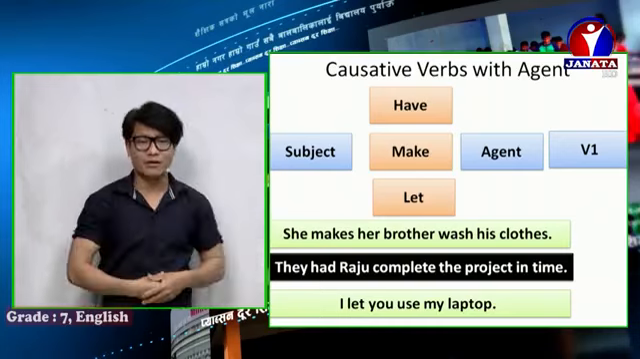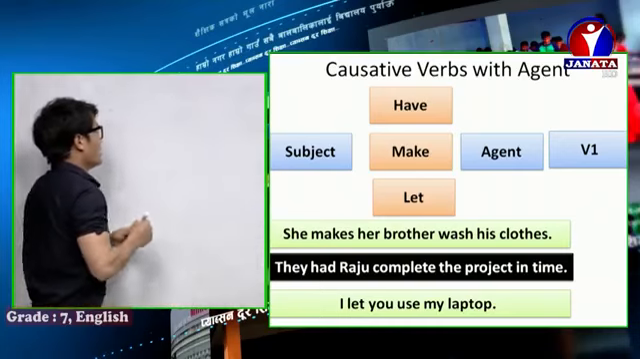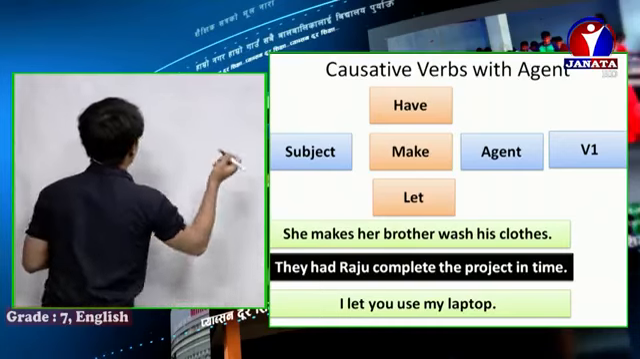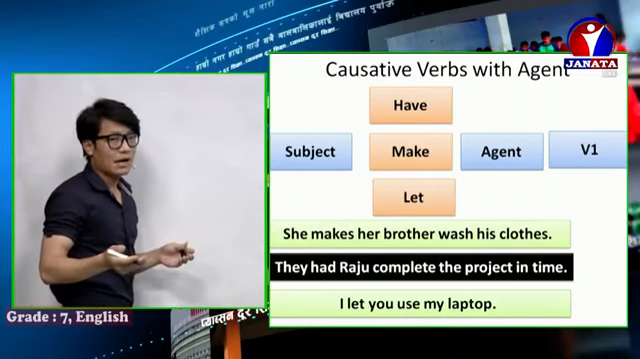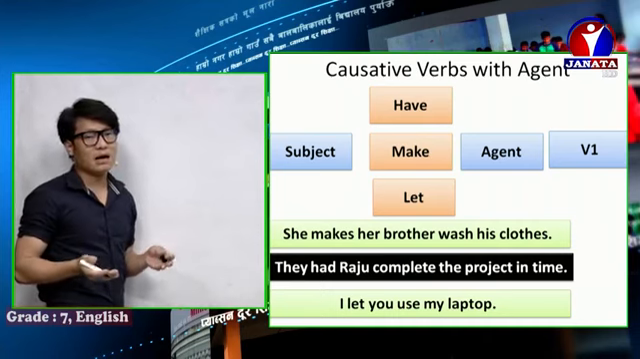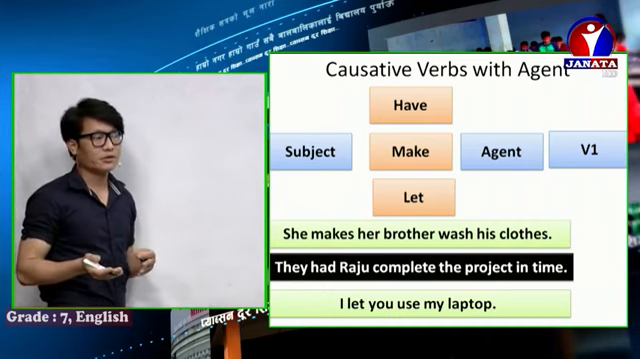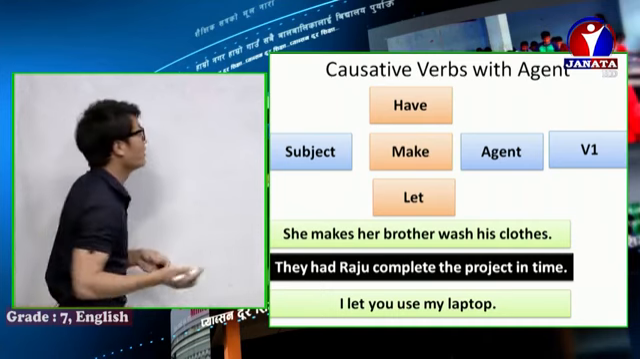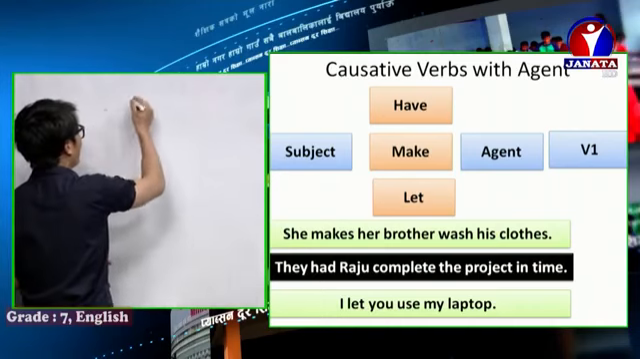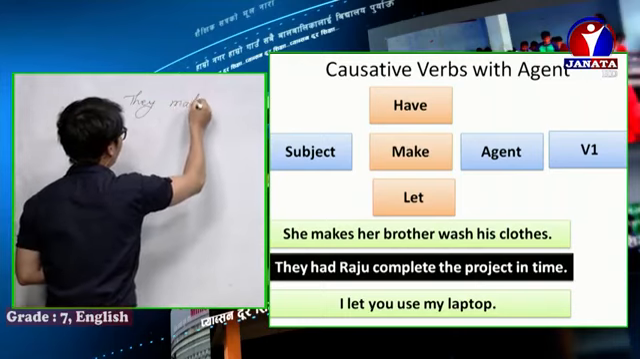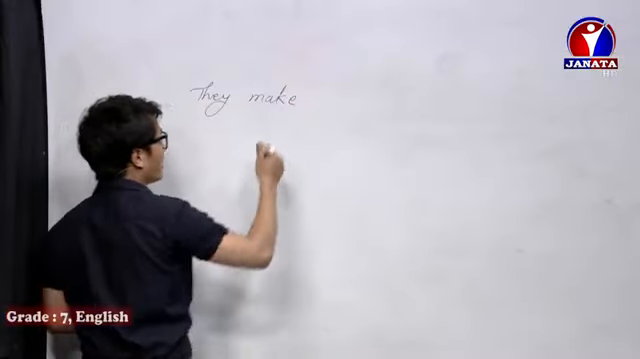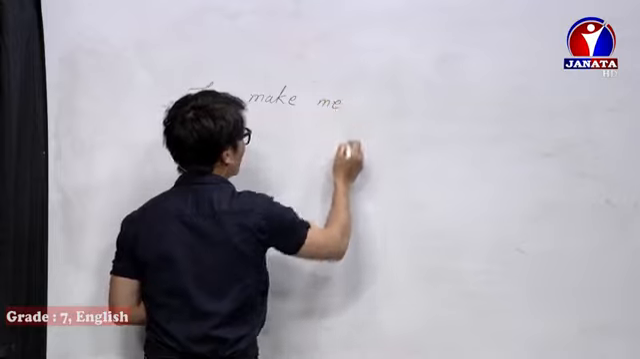Now let's have a further example here. Later I will also show you what kind of questions are asked in examinations from this causative verb. So now let me show you an example here. They make me.